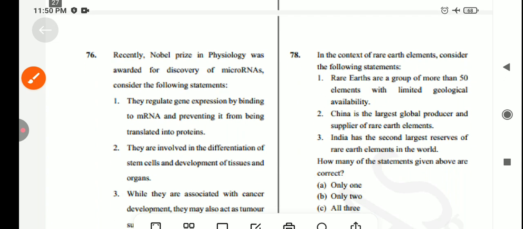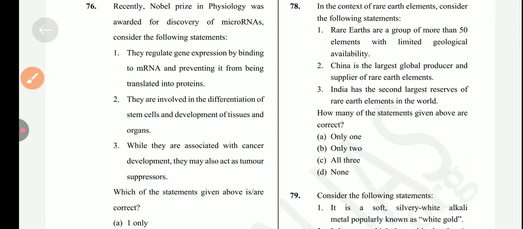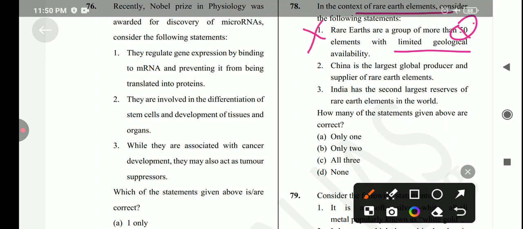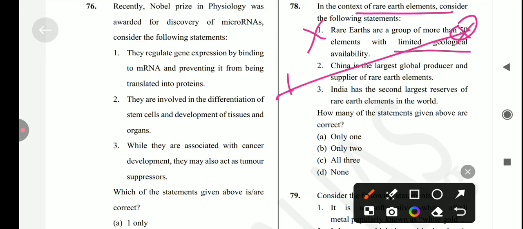Okay, let's come to the next question which is in the context of rare earth minerals, rare earth elements, consider the following statement. First is rare earths are a group of more than 70 elements with limited geological availability. No, it's not a correct statement. Let me tell you why. Because it's not 70, it's only 17. Okay, so first statement is incorrect.